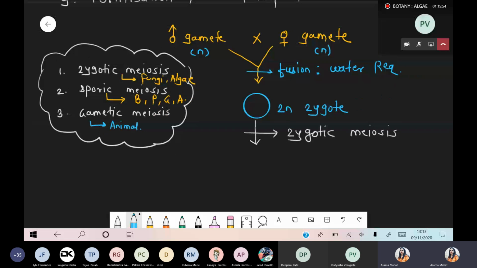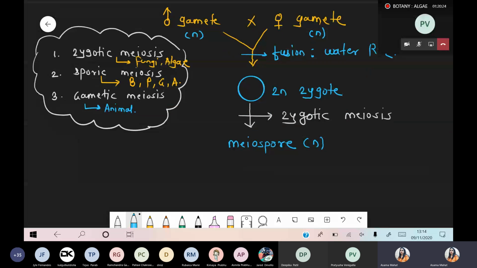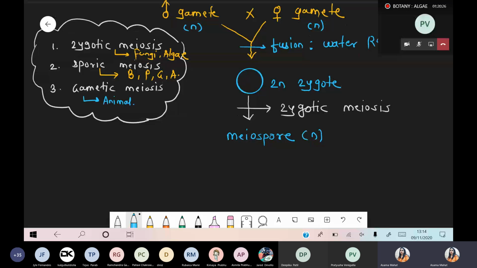In case of this algae, after the fusion, now there is a formation of zygote. Zygote, these are diploid in nature. Zygote undergoes reductional division, right? Zygote undergoes the meiosis process, and now there is a formation of meiospore. Spore. But more specifically, we are talking about the meiospore, which is haploid in nature. So now what happens? Different types of meiospore get formed. And what is meaning of meiospore? Meiospore means the spore which is a product of meiosis.